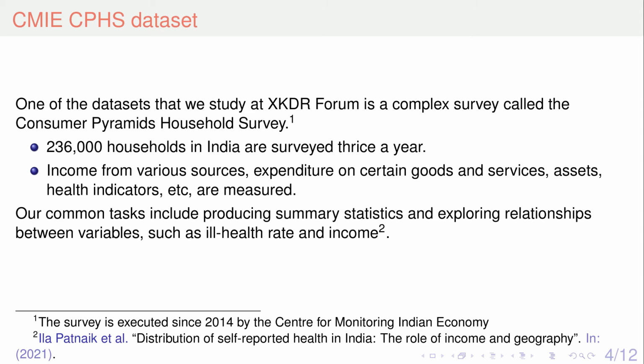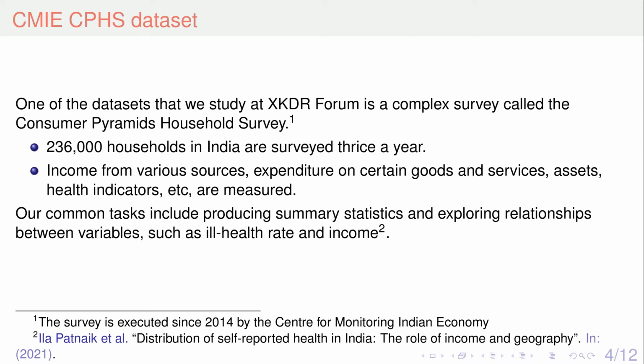One of the surveys that we study at XKDR Forum is the Consumer Pyramids Household Survey. The survey is executed since 2014 by the Center for Monitoring Indian Economy. There are 236,000 households in India that are surveyed thrice a year. Income from various sources, expenditure on certain goods and services, assets, health indicators, etc.